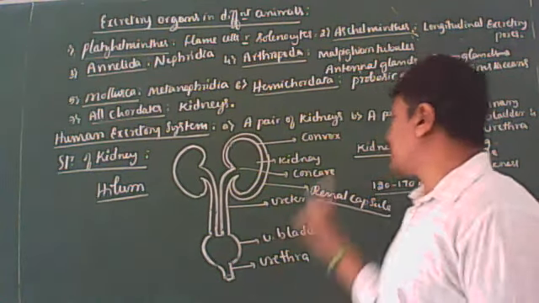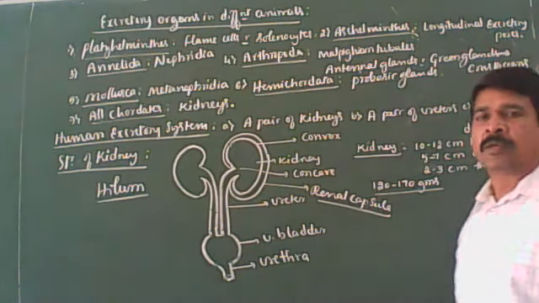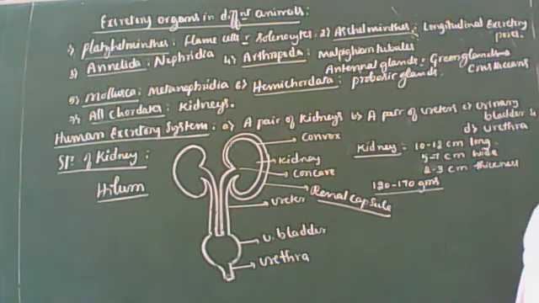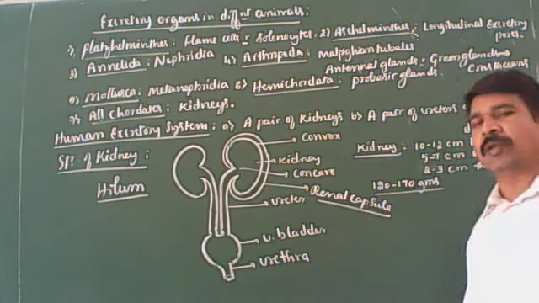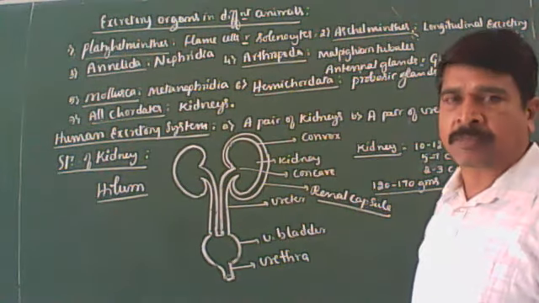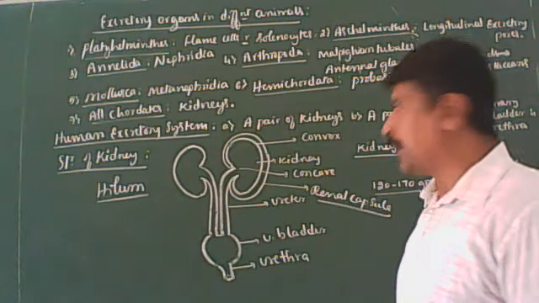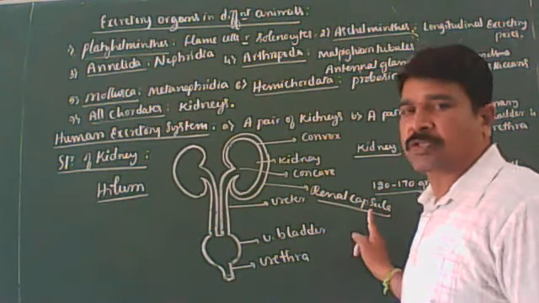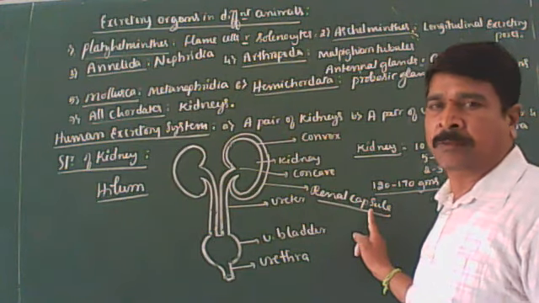Clear? Each kidney measures about 10 to 12 centimeters long, 5 to 7 centimeters wide, 2 to 3 centimeters thick, and weighs about 120 to 170 grams. Externally, both kidneys are covered by a tough connective tissue membrane called the renal capsule.